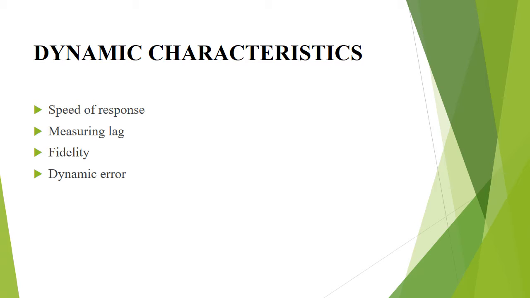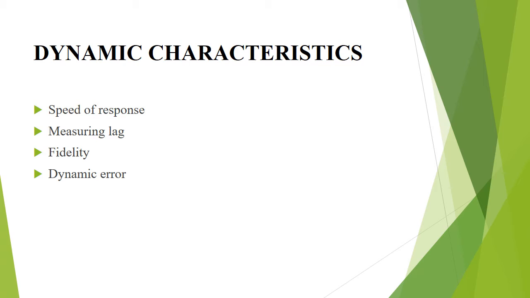Here we have 4 types: speed of response, measuring lag, fidelity and dynamic error. Speed of response. It is defined as the rapidity with which a measurement system responds to change in the measured quantity. Next, measuring lag. It is the retardation or delay in the response of a measurement system to changes in the measured quantity. There are two types, that is retardation type and time delay lag.